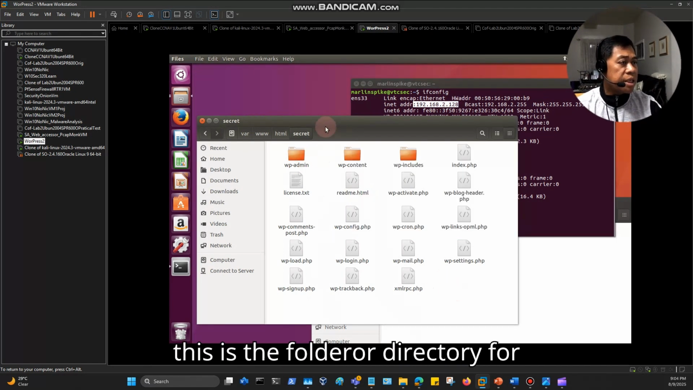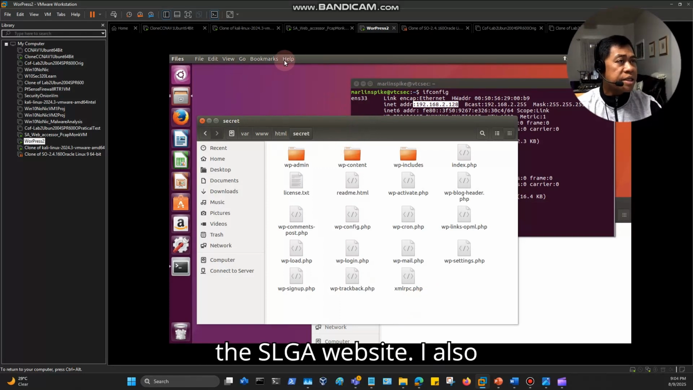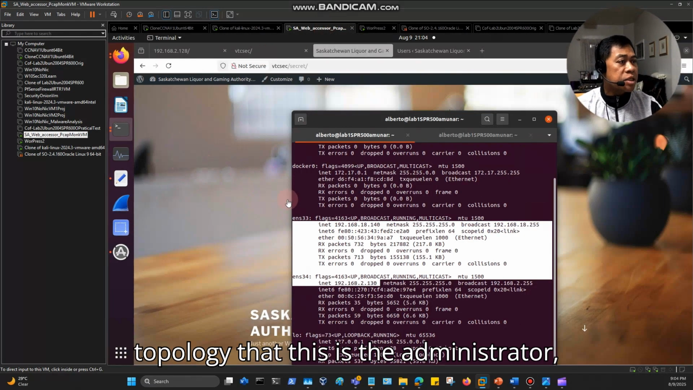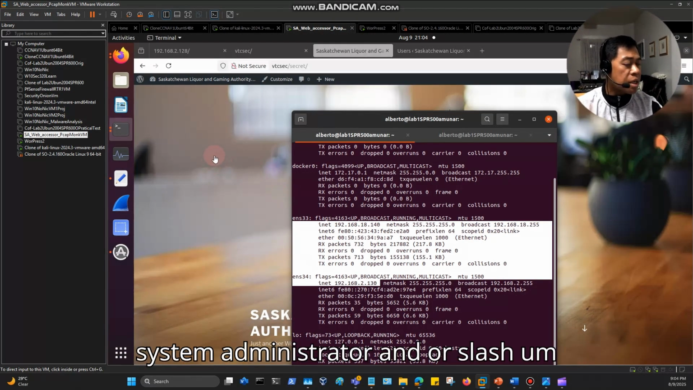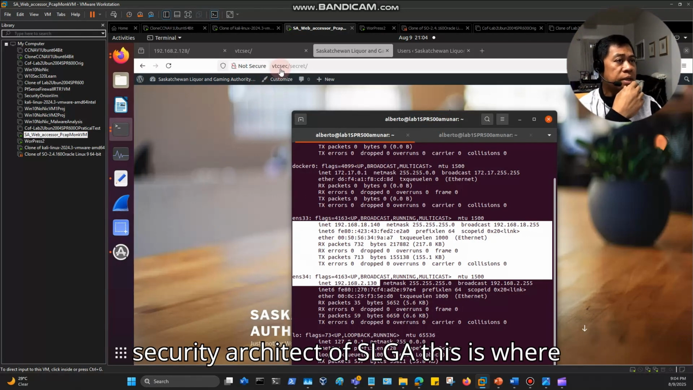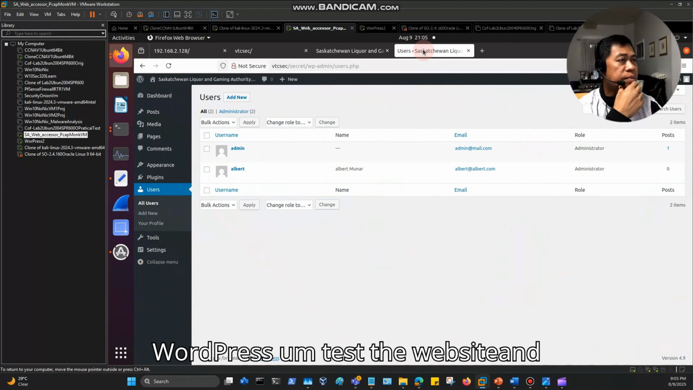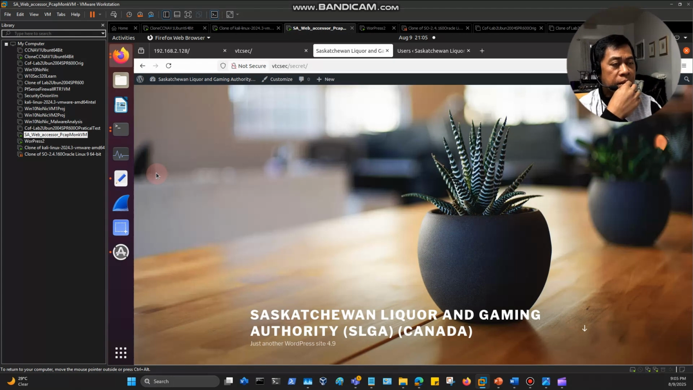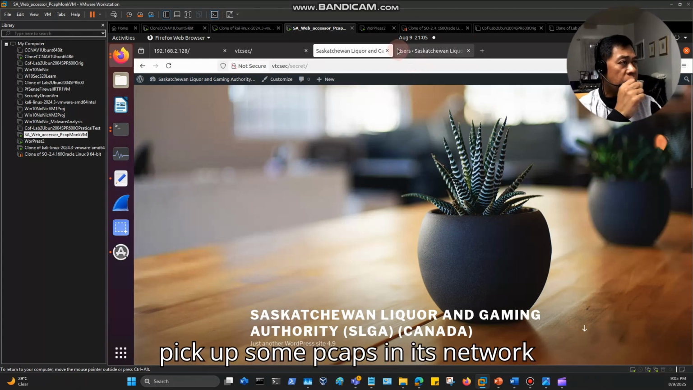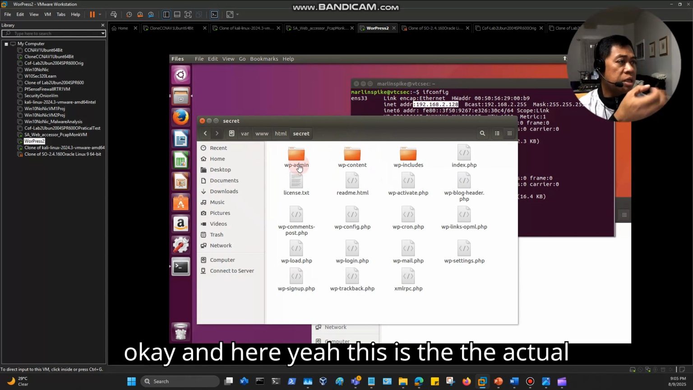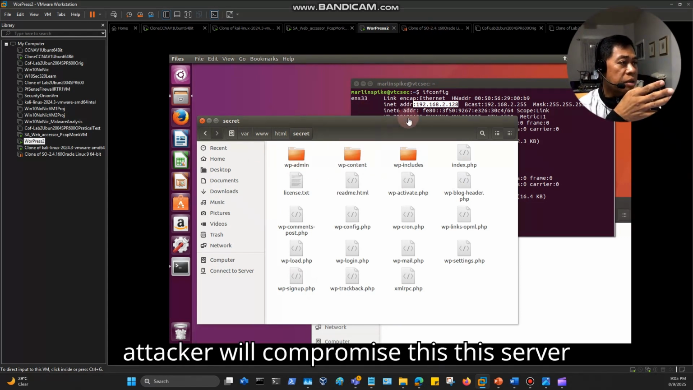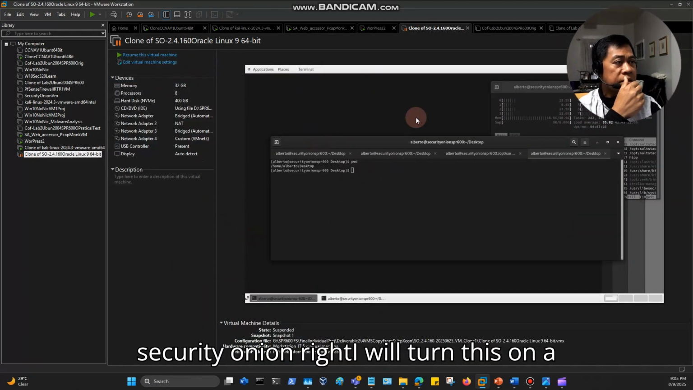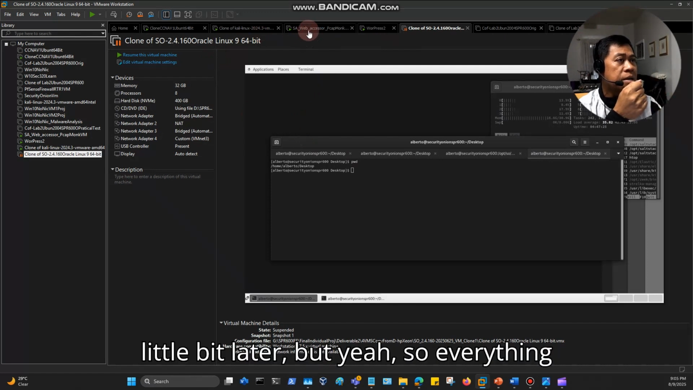And this is the folder or directory for the SLGA website. I also implemented, as you can see in the topology, the system administrator and security architect of SLGA. This is where he does some administration for WordPress and tests the website, and PCAP Monkey is installed here to pick up PCAPs on its network. And here is the actual web server. This is where the attacker will compromise the server, and this is my detection system, Security Onion. I will turn this on a little bit later.